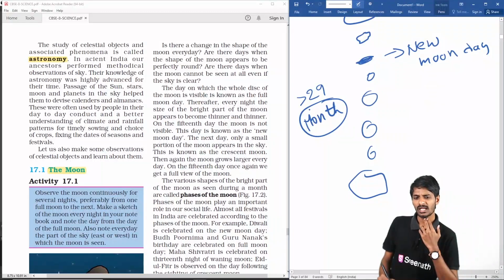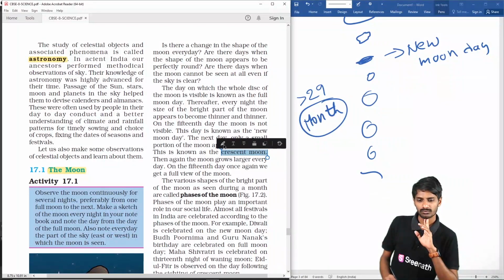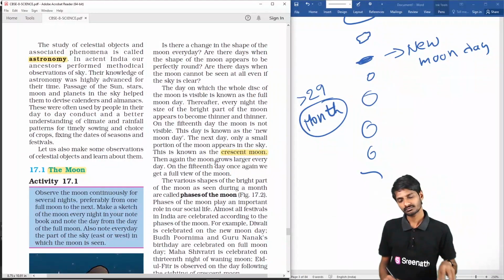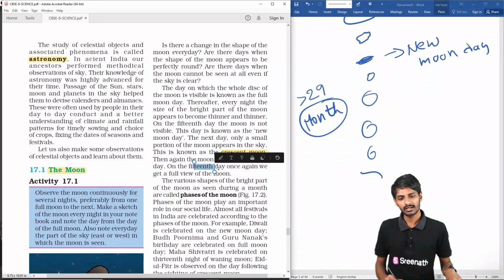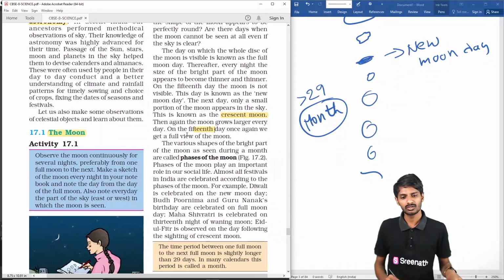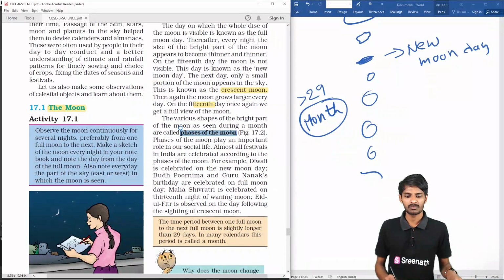So after this big full moon, a small portion appears, and it is called the crescent moon. Okay, students. So on the 15th day, once again you will get the full moon, the full view. So these are the phases of the moon during a month, students.